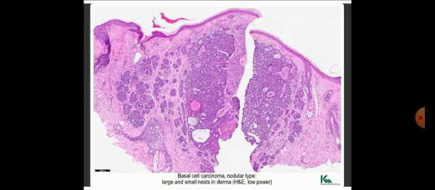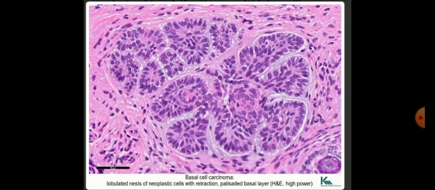See here, the basal cell carcinoma nodular type, large and small nests in the dermis. Here there are basaloid cells with peripheral palisading of cuboidal cells. See, these are cuboidal basaloid cells with peripheral palisading at the margin, lobulated nests of neoplastic cells with retraction, palisaded basal layer. This is the microscopic feature of basal cell carcinoma.